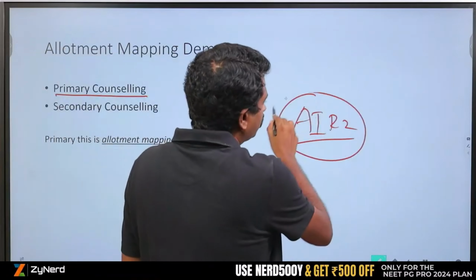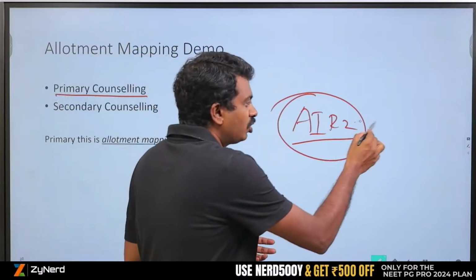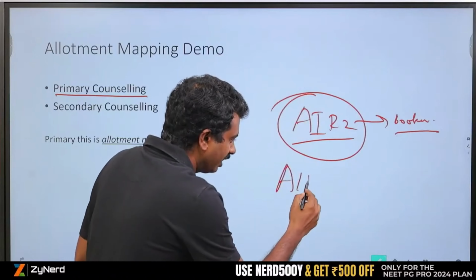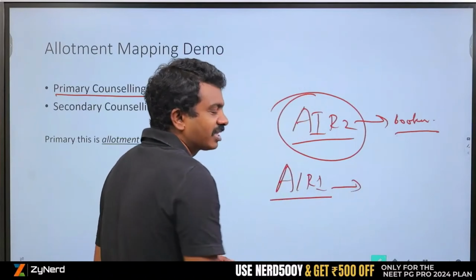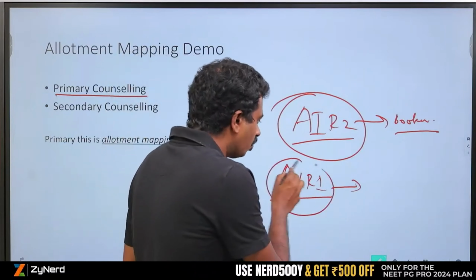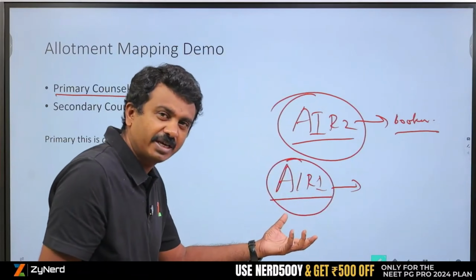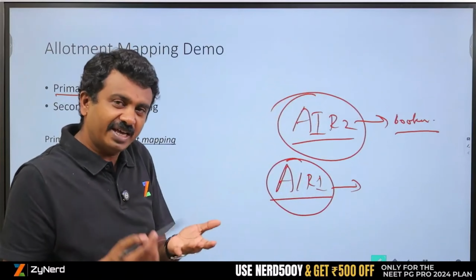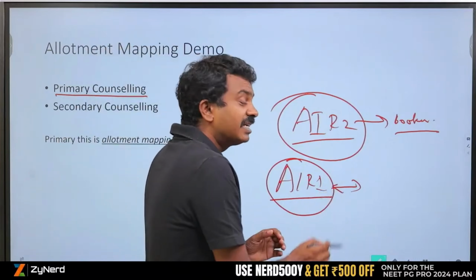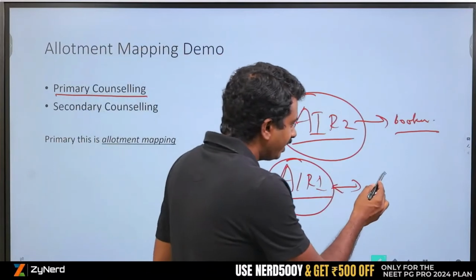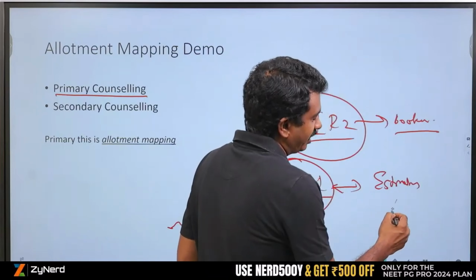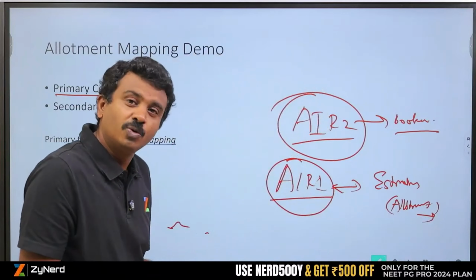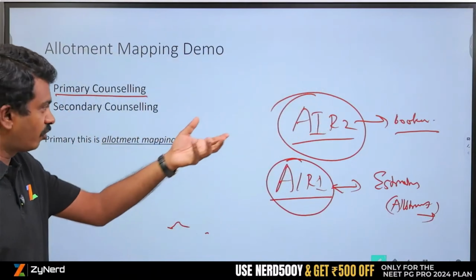Now primary counselling usually at this stage is possibly All India Round 2, is what we are looking at, right? So my primary counselling is All India Round 1, and what happened to all those candidates above me in All India Round 1? I want to know, out of those candidates who are participating in All India Round 1, what happened to their allotments in all the other states, and whether they have taken seats or not taken seats, they might continue. This I have to estimate. For estimating, data is provided under allotment mapping. Allotment mapping does not give you any decision. You will have to take the decisions, but you can estimate instead of going through 4 days.